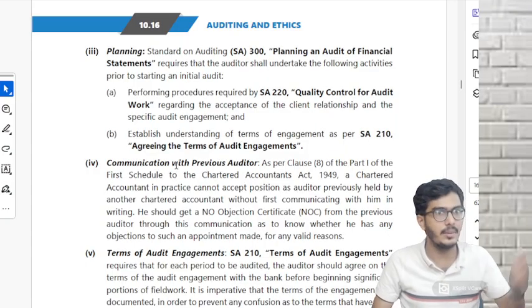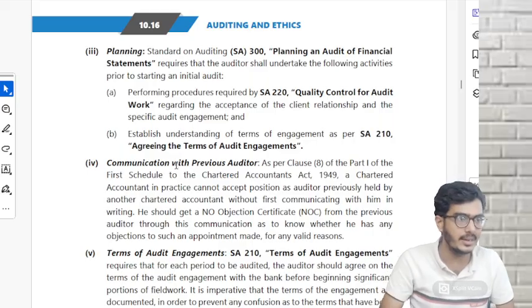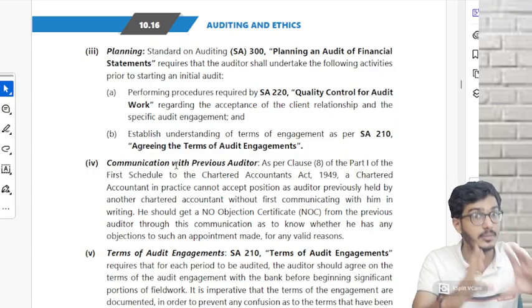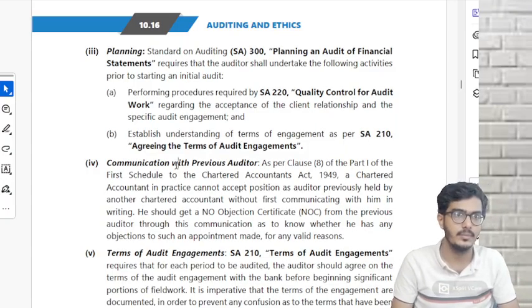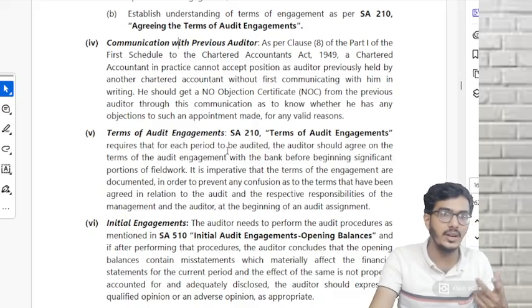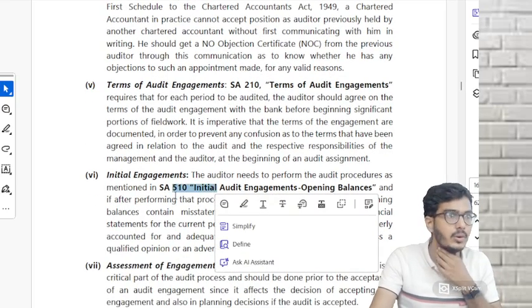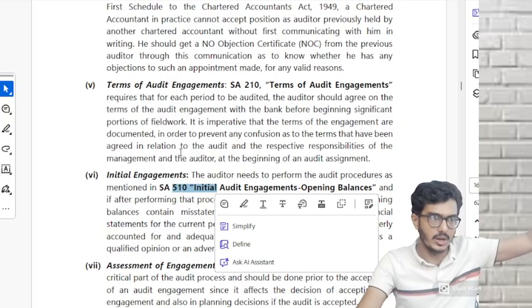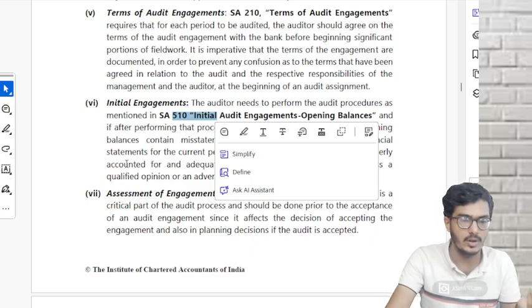For example, I tried communicating with him, but he never replied, and the bank's due date is coming to appoint an auditor. Then you appoint it, but you keep that NOC as a draft. You keep the proof with you. What proof? That you tried to communicate with him. Understood? Then again, SA 210, did we do? Chapter 11, same thing applies here also. SA 510, what did we do? It is there. SA 510, initial audit engagement opening balances, which we are going to learn tomorrow, chapter 4. Checking of opening balances. Same, it is applicable here also.